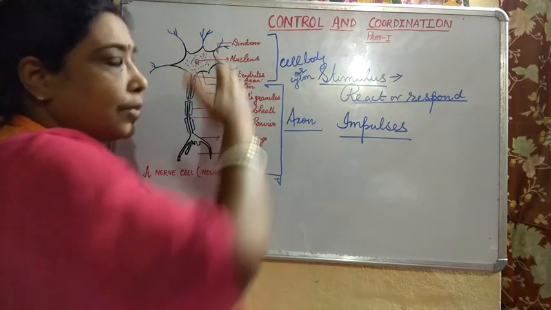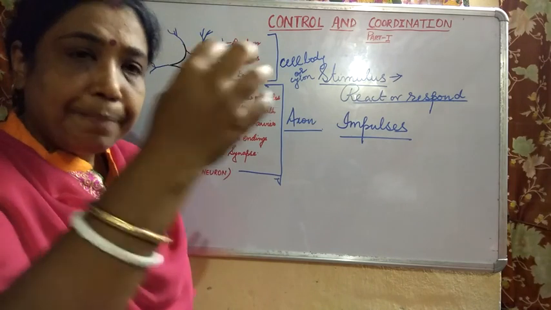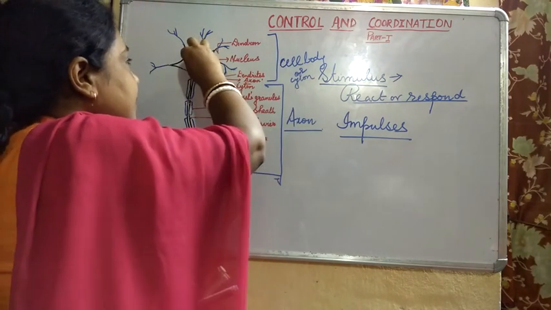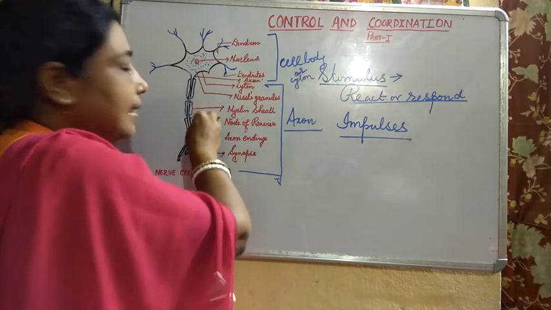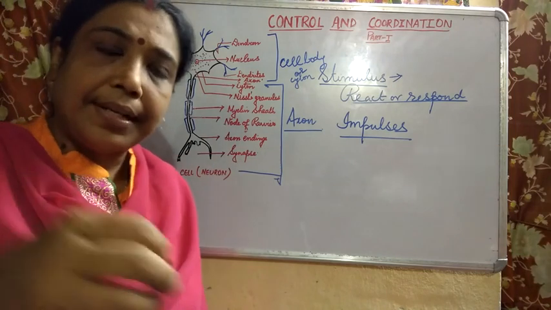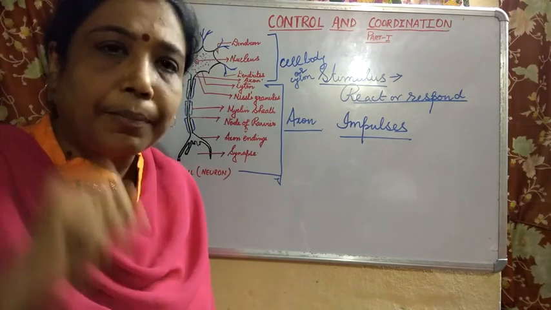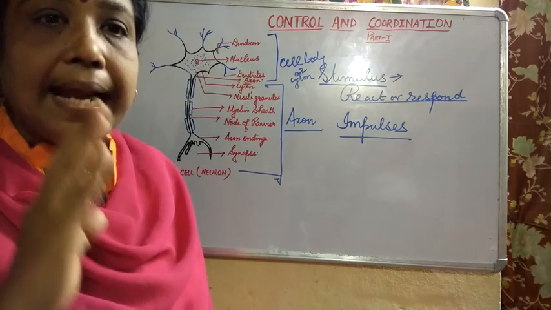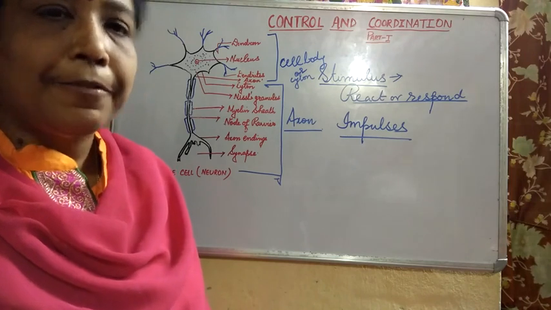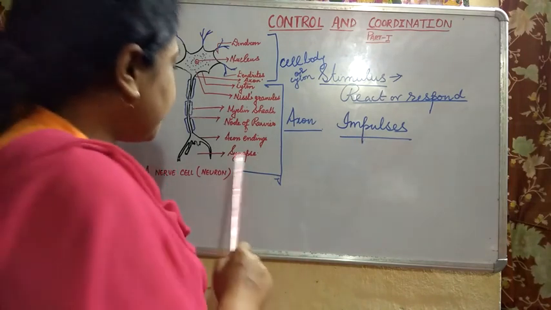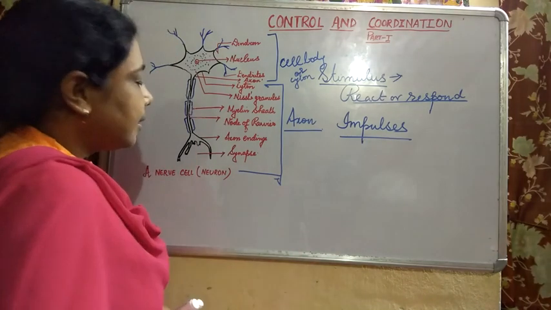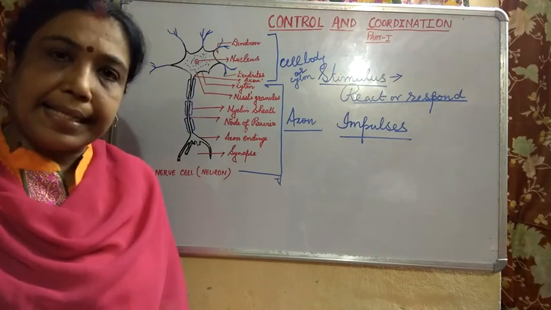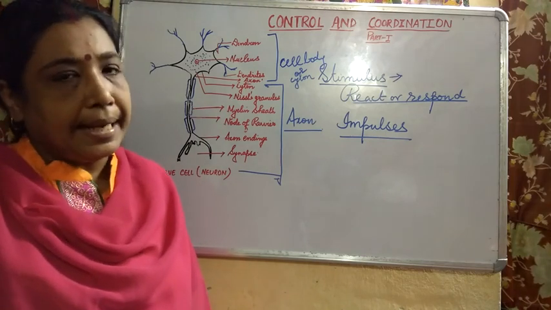By the dendrons or the dendrites. Then it is transmitted to the cyton, and ultimately through the axon it gets transmitted in the form of impulses and reaches the axon endings.